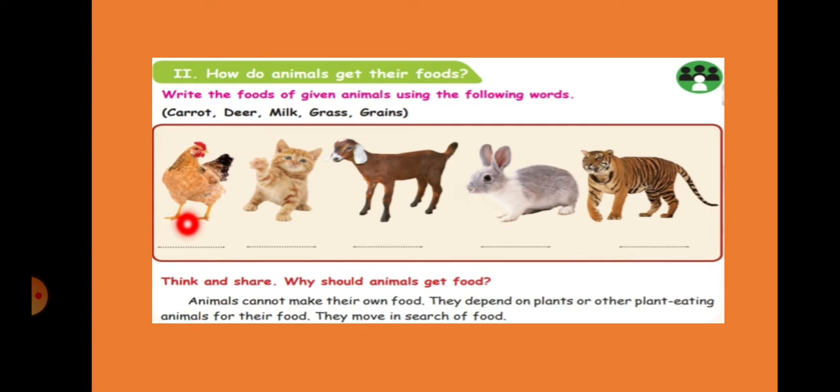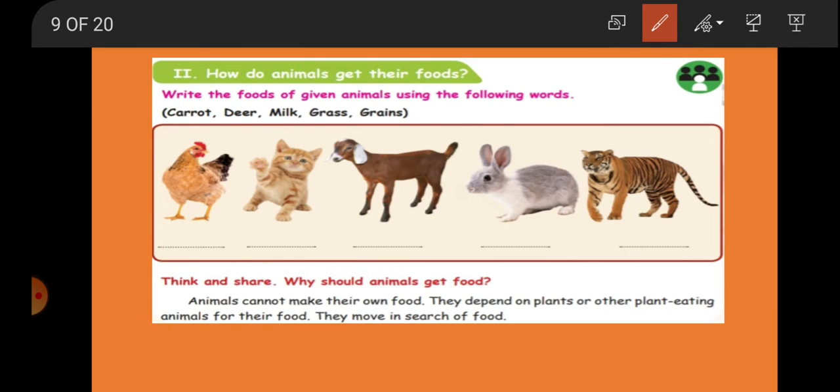The first one is hen. What is the food for this hen? The second one is cat. What is the food for it? Can anyone try to tell me? Hen eats grains. Cat needs milk. Goat eats grass. Rabbit needs carrot and tiger needs deer.